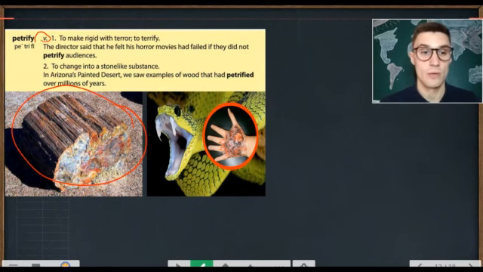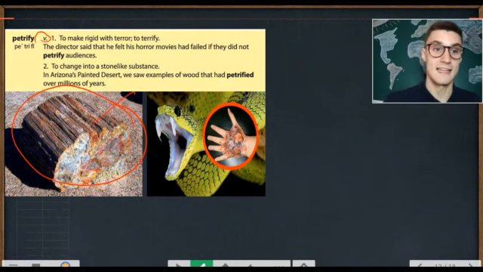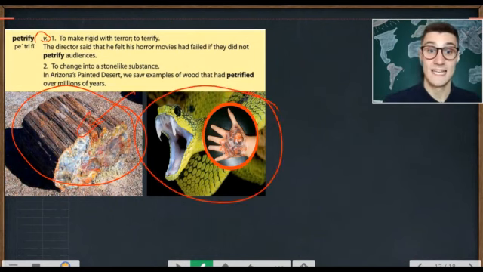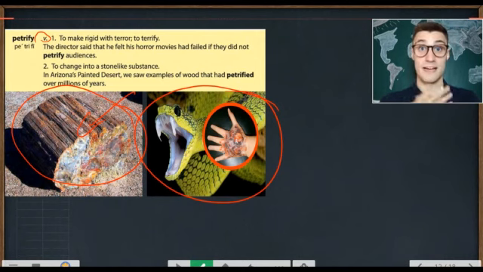It's very cool. This wood, over millions of years, turns into stone. It is petrified wood. Is there something that petrifies you? Not like this, like this. This snake petrifies me because if it bites you, this will happen.